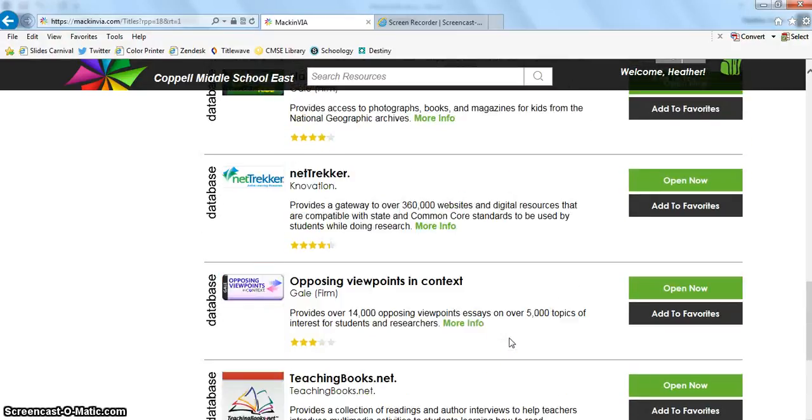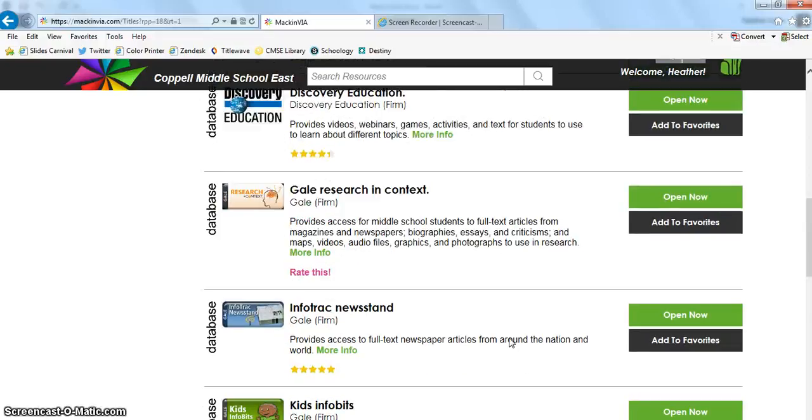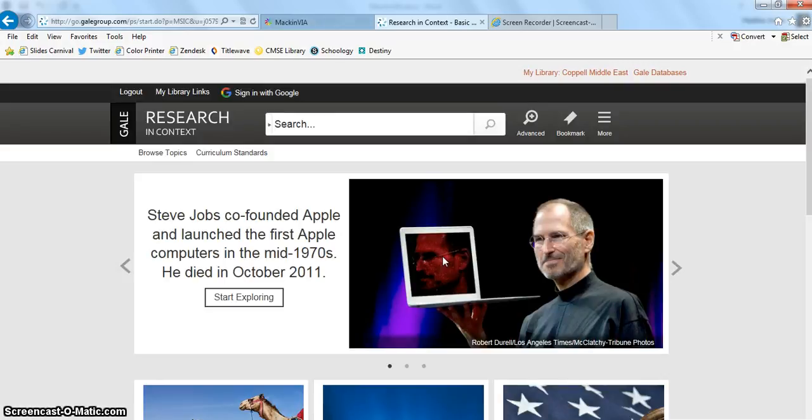Well, let's get into one of the databases, and we're going to enter my favorite database, Gale Research in Context. I'm going to click Open Now. And when I get into the Research in Context database, I see the home screen. It looks just like this.